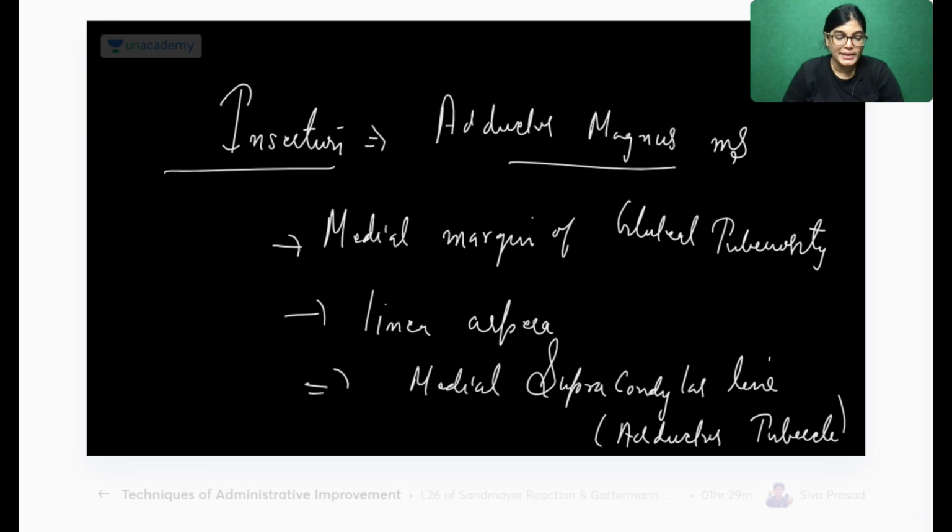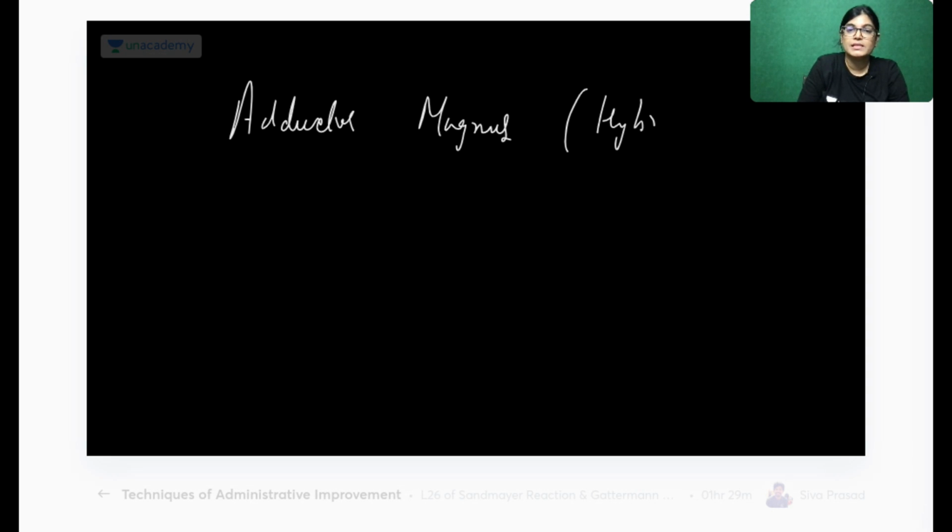So one of the important points is there. What about its nerve supply? Write down, first thing, adductor magnus muscle is an example of a hybrid muscle. What do you mean by hybrid muscle? The muscle having dual nerve supply. So it's an example of a hybrid or composite muscle, which has dual nerve supply.